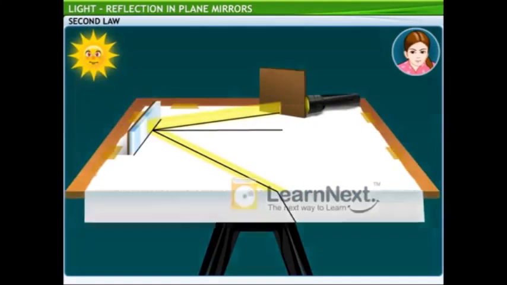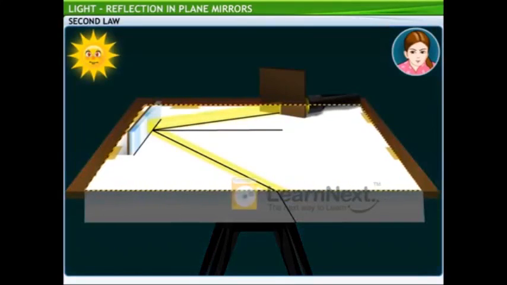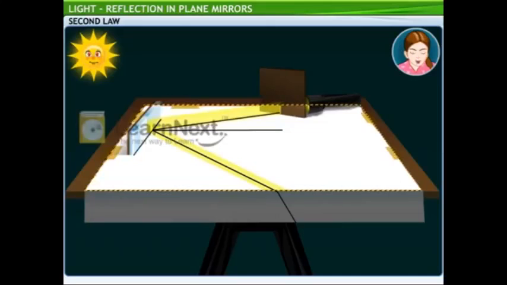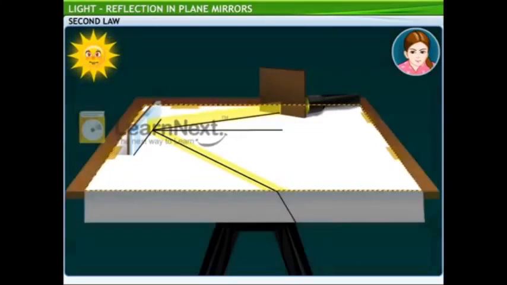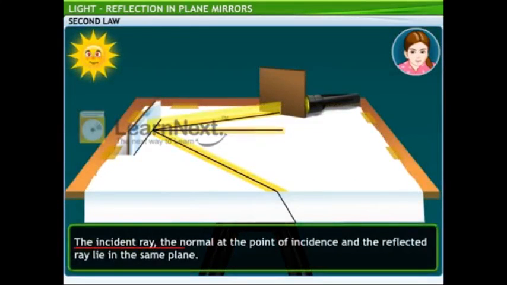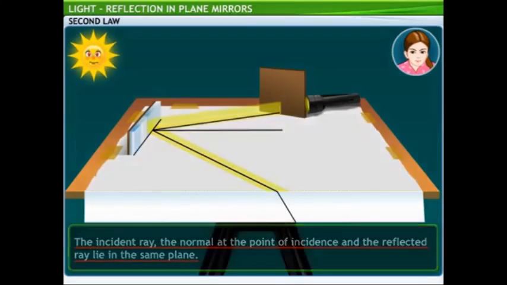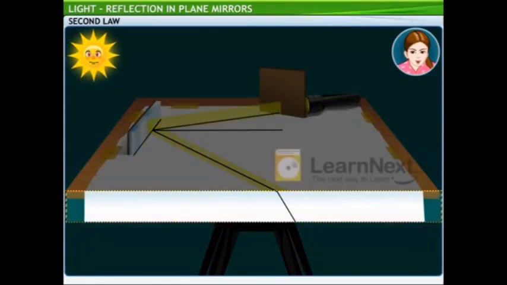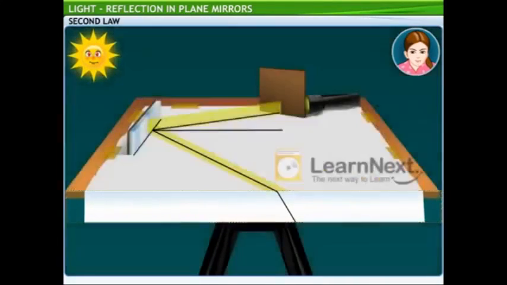I get it. When the paper was spread straight along the surface of the table, it was on the same plane as that of the light ray incident on the mirror. The incident ray, reflected ray, and the normal, all the three were in the same plane. When the paper was folded, it went to a different plane, and so the reflected ray was not visible on that part of the paper.